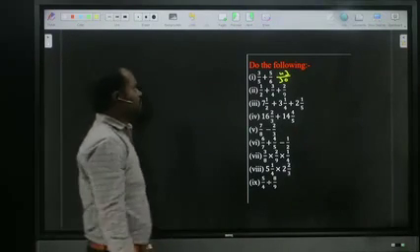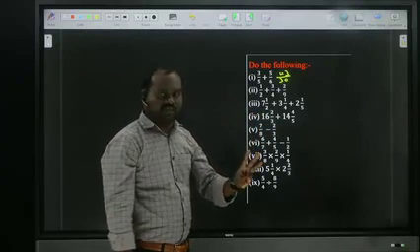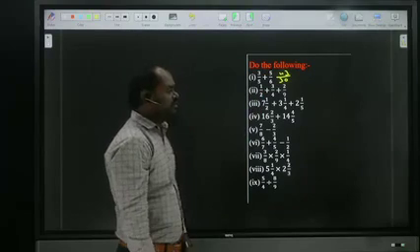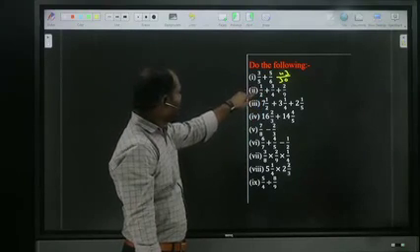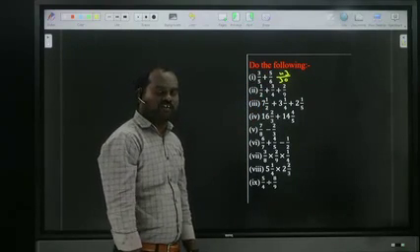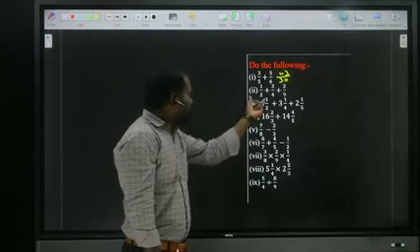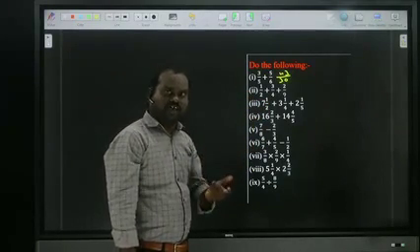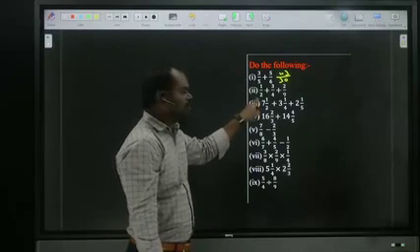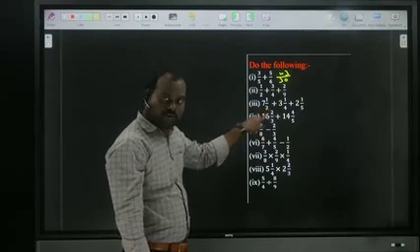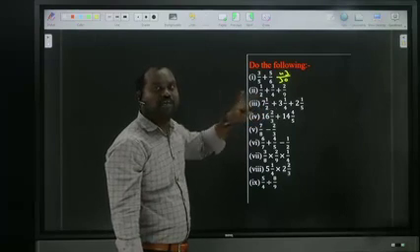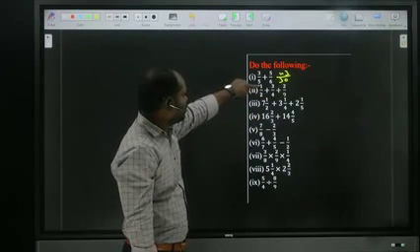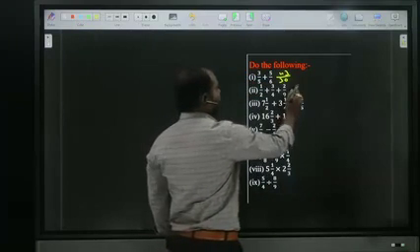Now we are moving to the next one. With three fractions, take any two. By adding the first two, 4 ones are 4 plus 6, which is 10 by 8. You can do it that way. Otherwise, when the denominators are not the same, 2 and 4, in the 2 table we can get the 4, by multiplying by 2, so they become equal. So 2 ones are 2 plus 3, which is 5 by 4.